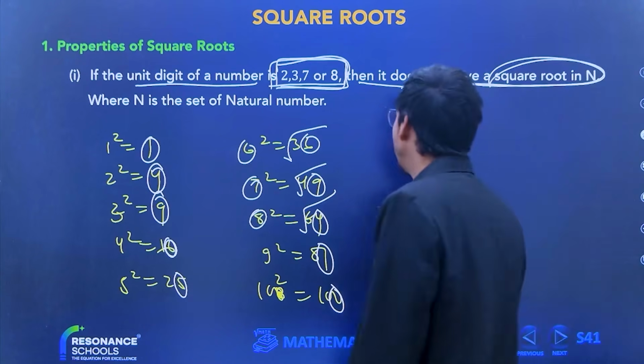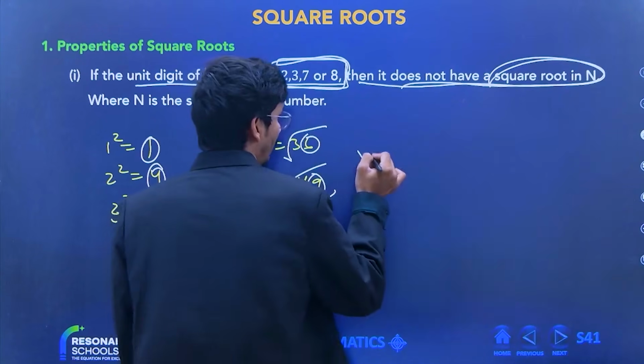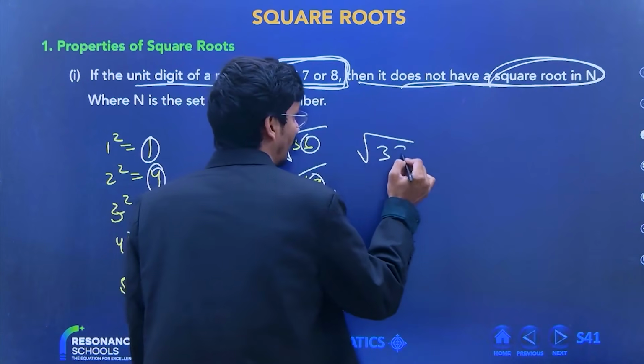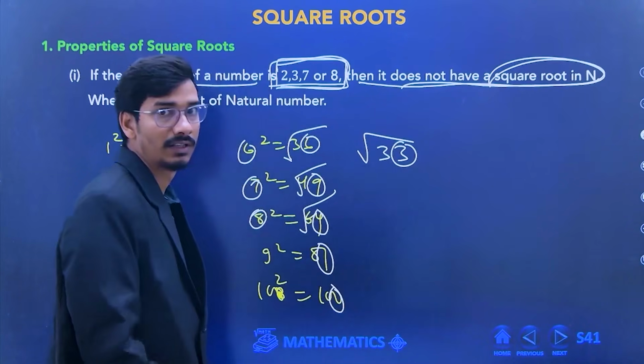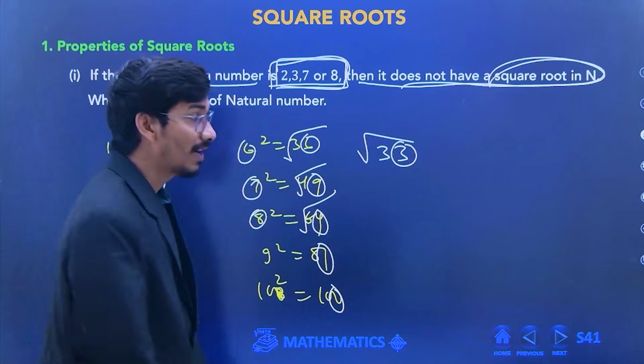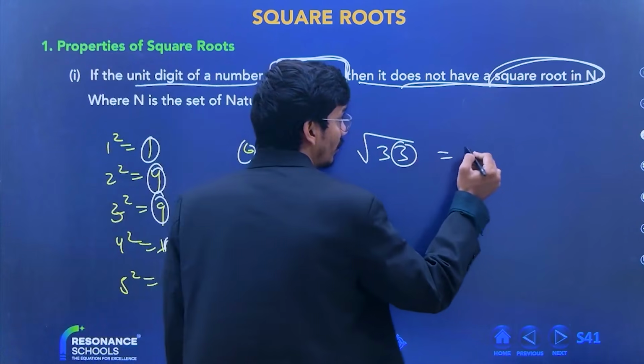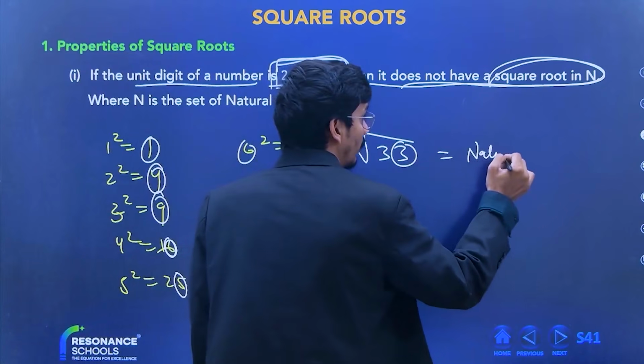Likewise, if I take the square root of 33, the unit place is 3. The square root of 33 is not a natural number.